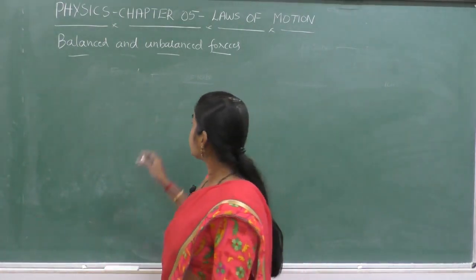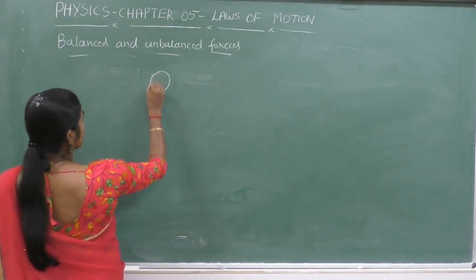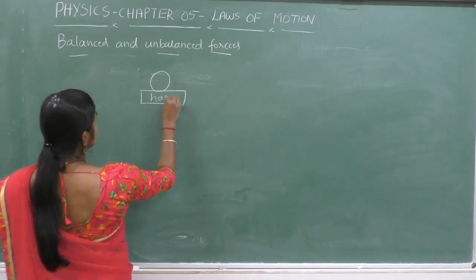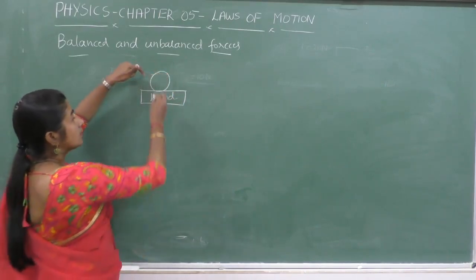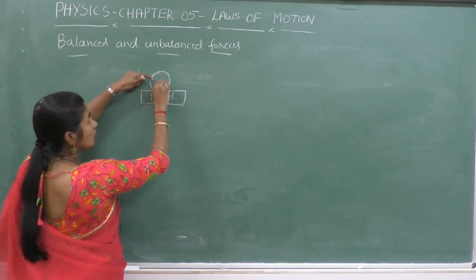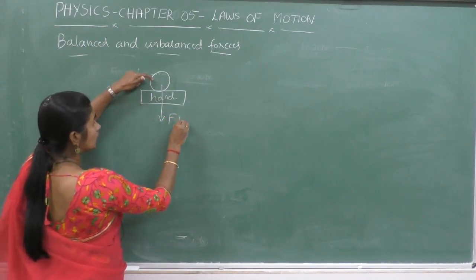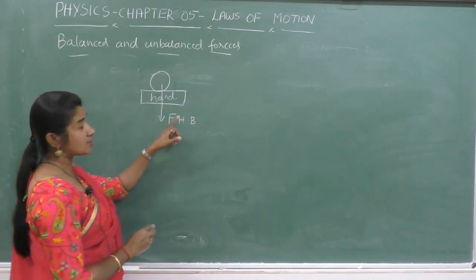Let us consider this is the object and this is my hand. Here this object exerts a force on the hand, that means the force exerted on the hand by the ball, say FHB.